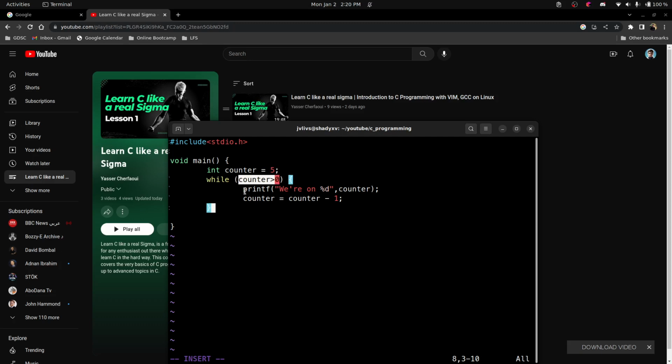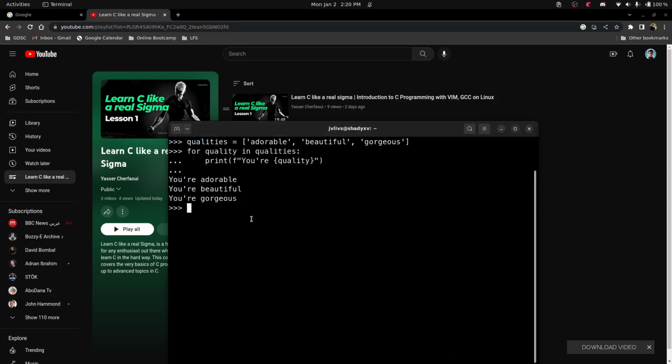As long as we are following this condition, we can go, but the moment we go against it, like when the counter becomes less than 0, then we're over. Less than or equal to 0, basically, because if we are on 0, we cannot print that. So I guess it's enough talk. We should start working on it.